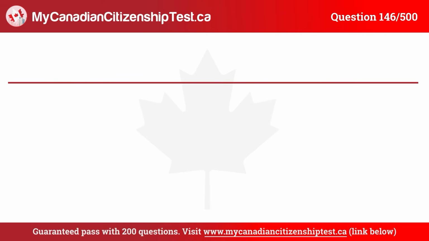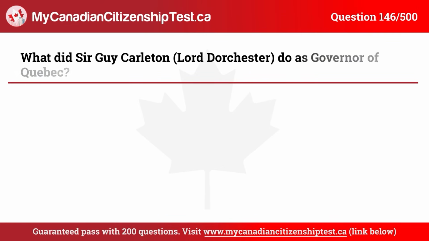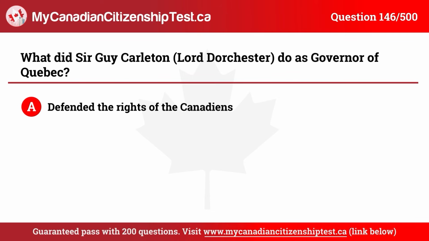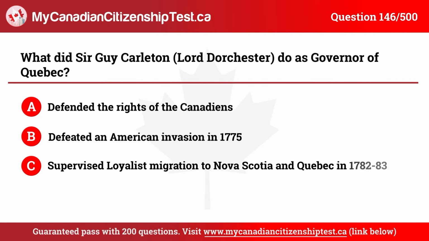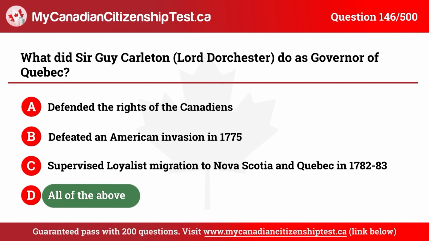Question 146. What did Sir Guy Carleton, Lord Dorchester, do as Governor of Quebec? A. Defended the rights of the Canadians. B. Defeated an American invasion in 1775. C. Supervised Loyalist migration to Nova Scotia and Quebec in 1782-83. D. All of the above. The correct answer is D. All of the above.